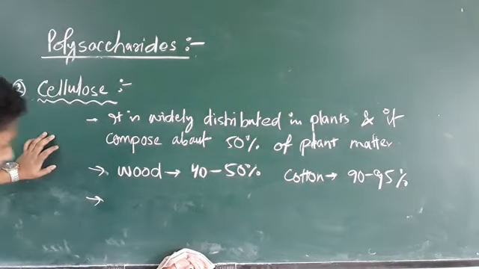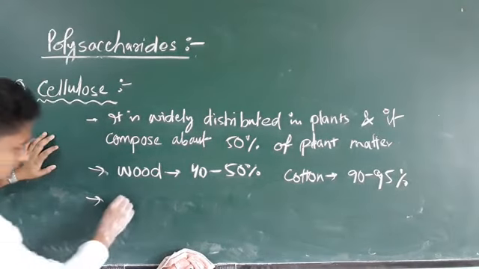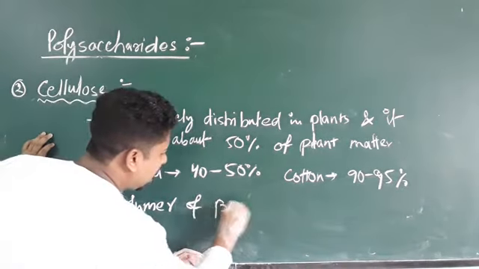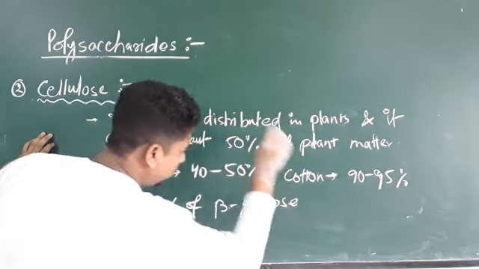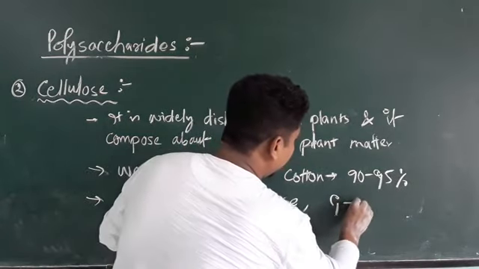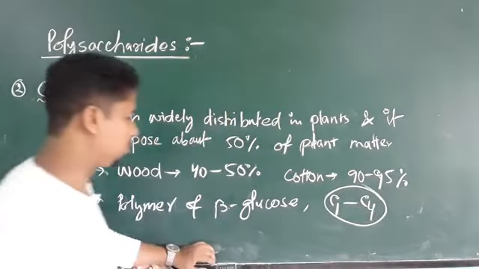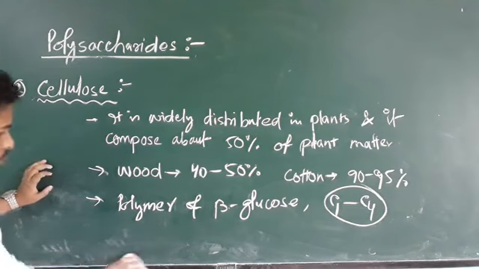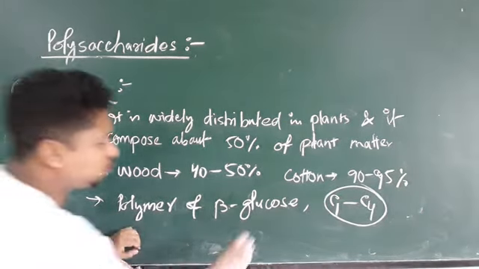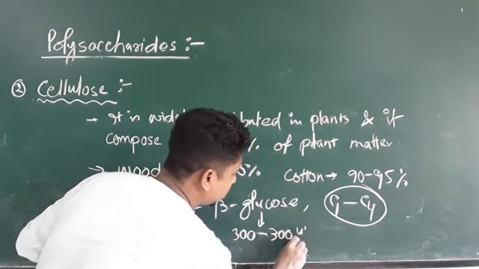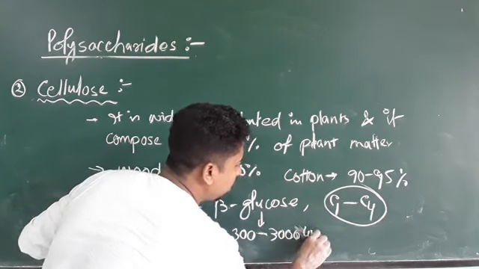And cellulose is a polymer of beta glucose. The beta glucose units are linked with carbon 1 and carbon 4. In cellulose, the number of beta glucose units ranges from 300 to 3000 units.